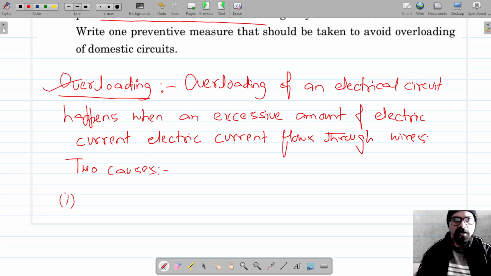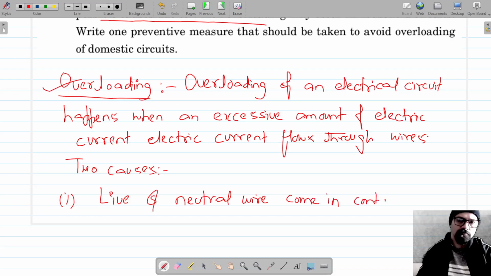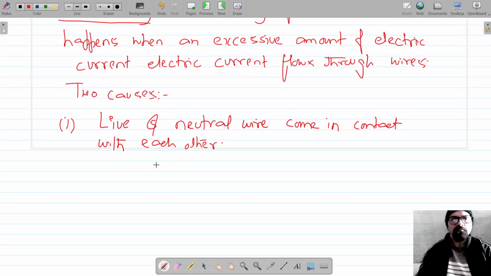When the live wire comes in contact with the neutral wire. This is possibly due to the melting of the insulation of the line and the neutral wire. So the line and neutral wire come in contact with each other. Okay, this could be the reason, and for this, the reason could be that the insulation of the wires melts because of the excessive use or because of the temperature.